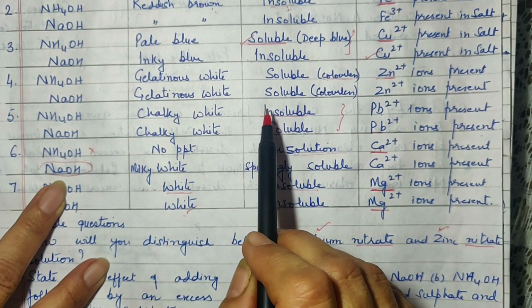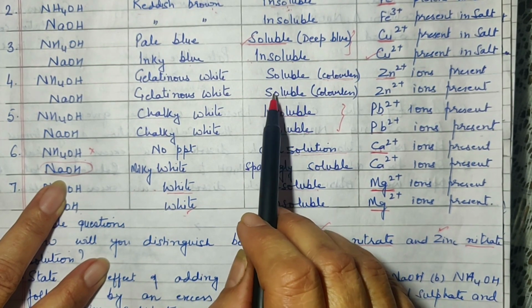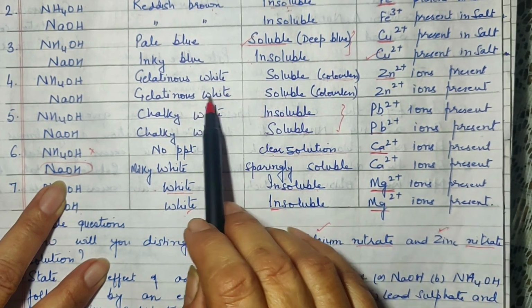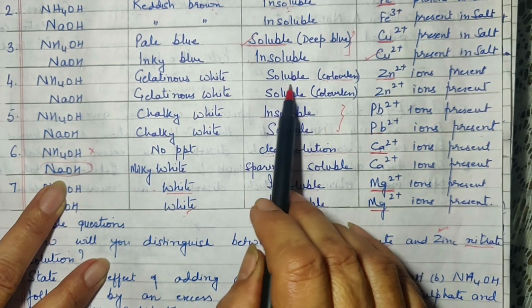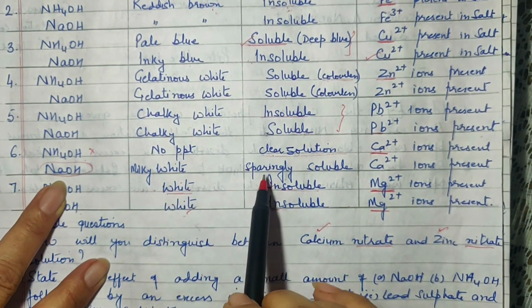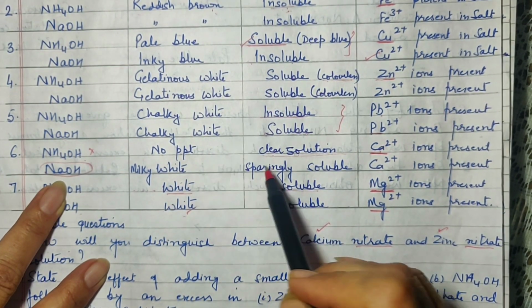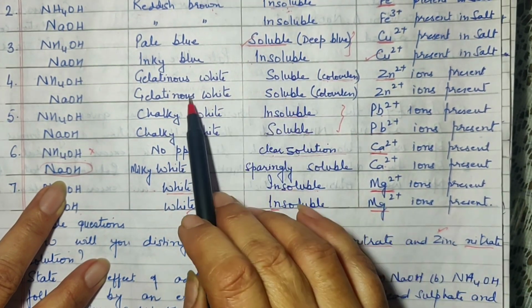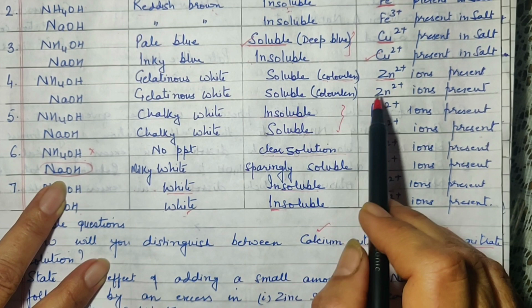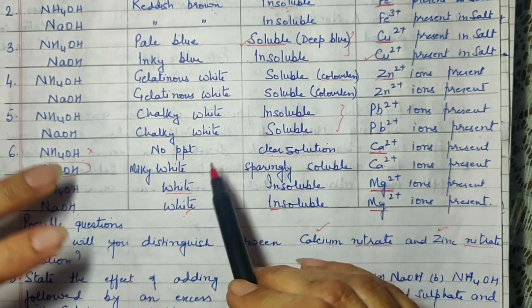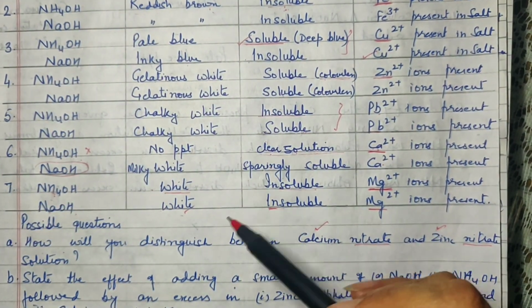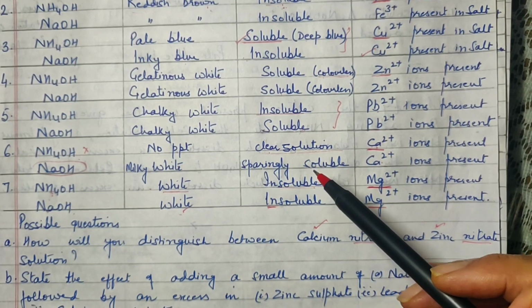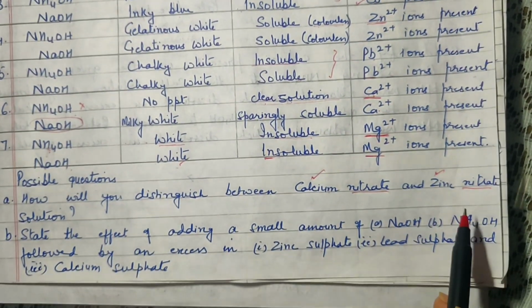Then you will add excess of it. In one of them, where there was gelatinous white, the precipitate will dissolve completely, and the other one will only sparingly be soluble. So the one which is sparingly soluble is calcium. The one which dissolves, which had earlier gelatinous white precipitate, is the zinc. So it is very necessary that you mug up this table or you know this table by heart. Only then you can answer questions like this.